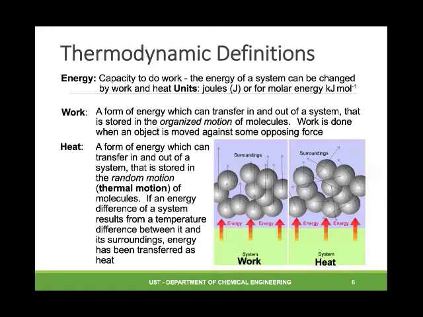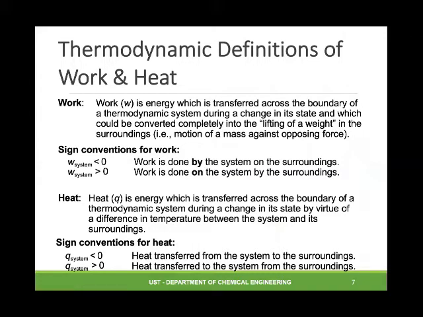So take note that for heat energy transfer, there is random molecular motion, while for work energy transfer, this is considered uniform molecular motion. Now, work here is a method of energy transfer. Work is energy which is being transferred across the boundary of the thermodynamic system during a change in its state and which could be converted completely into a lifting of weight in the surroundings.